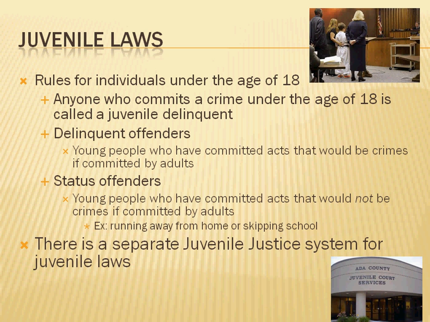There's a separate juvenile justice system for juvenile laws. It wasn't always this way. We used to try children the same way we would adults for breaking the law. However, we are aware that there are more reasons why children might make mistakes. They might need more guidance. They might just make a mistake and need to understand what they should be doing in society. And the government did not want lasting punishments for children who had just made a mistake. So they tried to provide more counseling, more supervision, more education to help children learn from mistakes before it ruins their entire life.